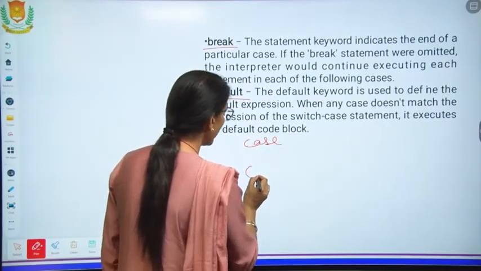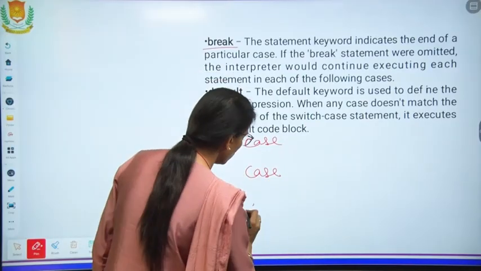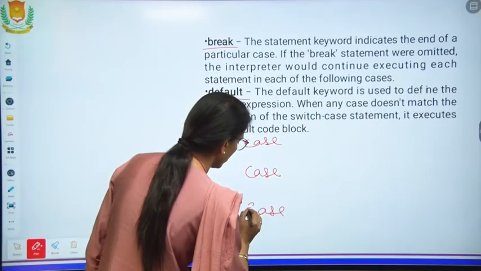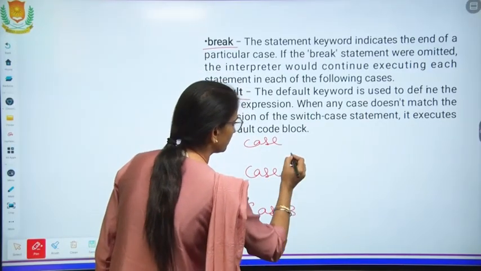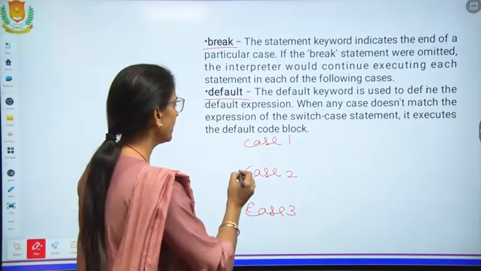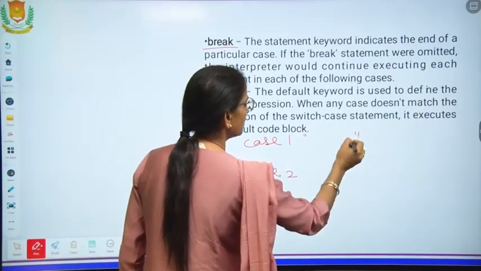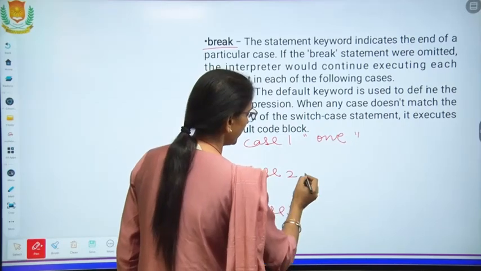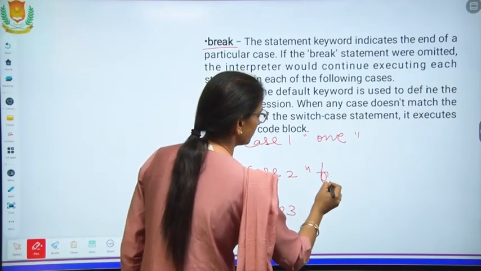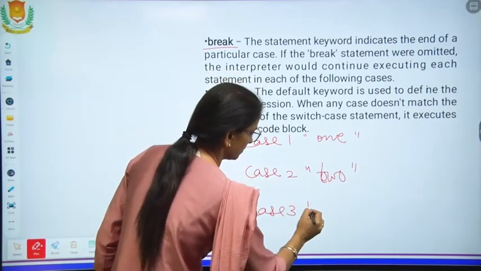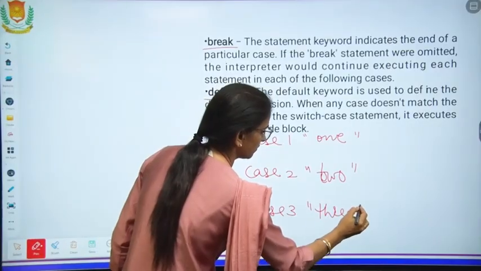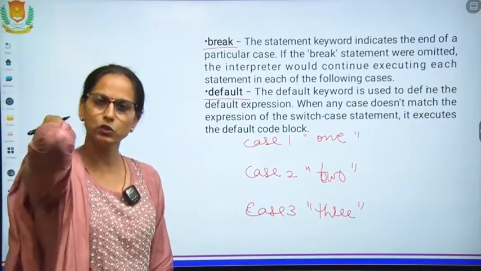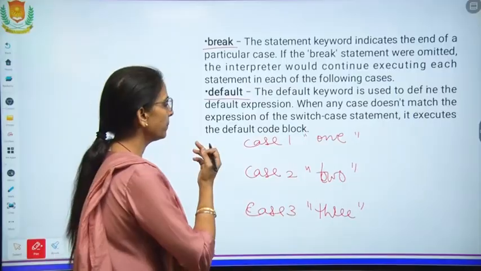If we are writing case 1, case 2, 3 cases are there, and here I will write some message to be printed after the condition. In this way these 3 messages will be printed.